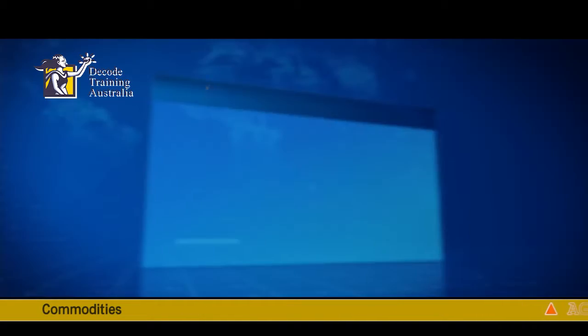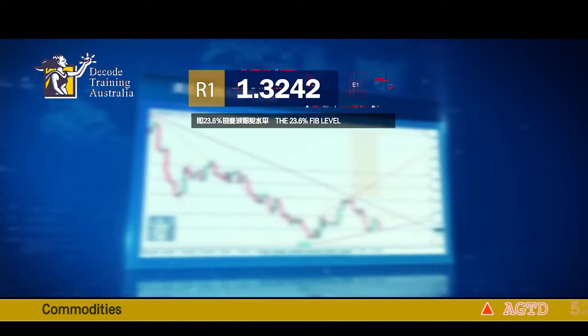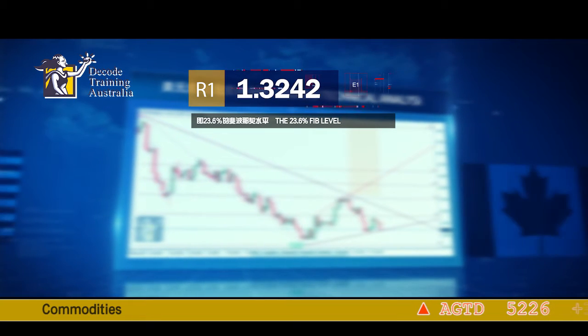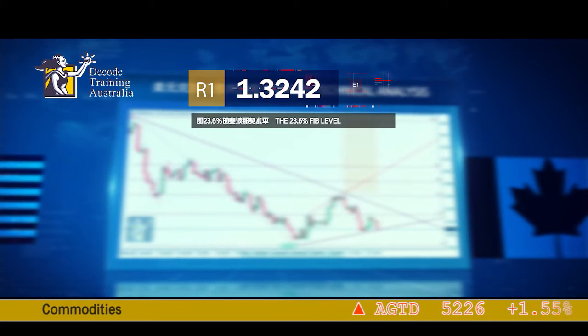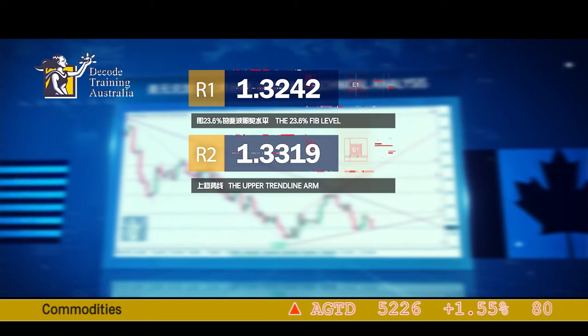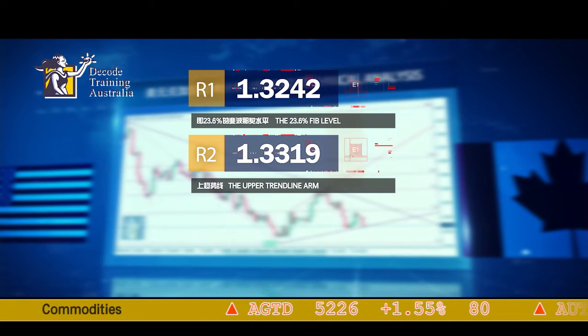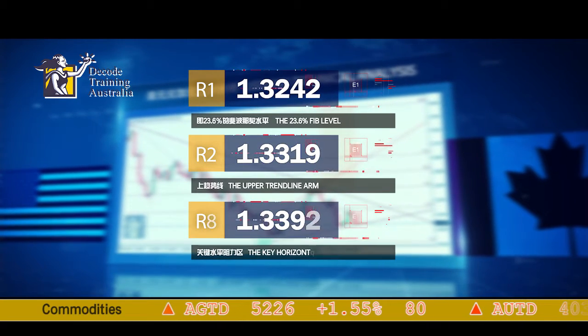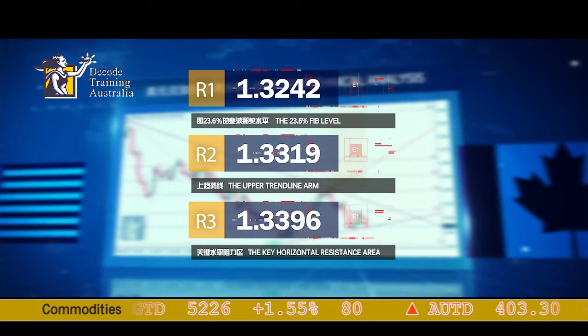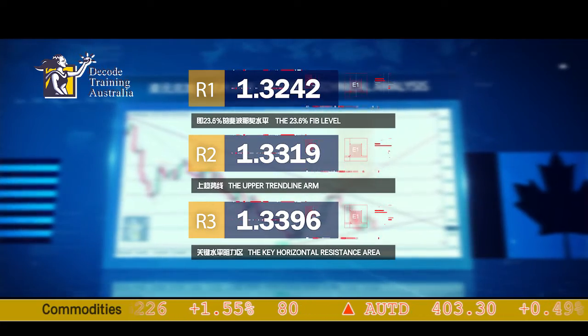On the upside, the US Canadian dollar is likely to hit multiple resistance levels. The price of the US Canadian pair might face some critical resistance near the price tags mentioned below. Resistance 1, 1.3242, the 23% Fibonacci level. Number 2, 1.3319, the upper trend line arm. Resistance 3, 1.3396, the key horizontal resistance area.